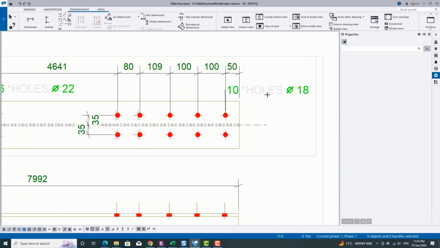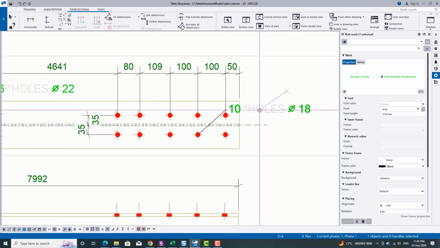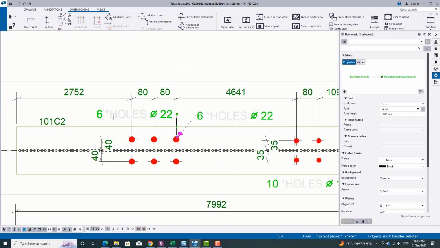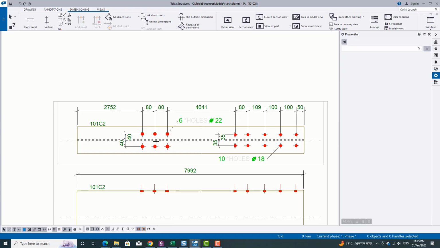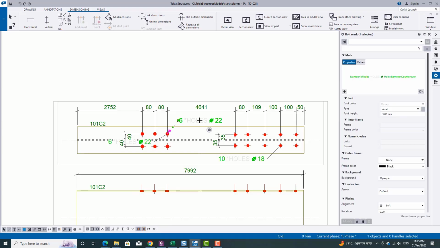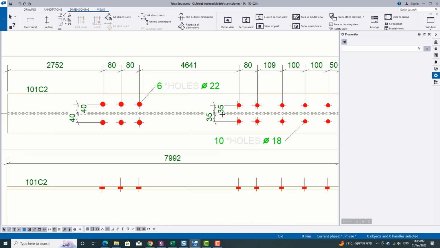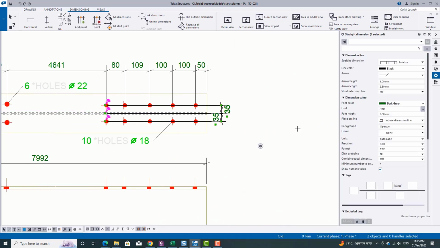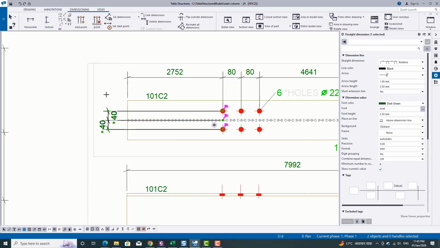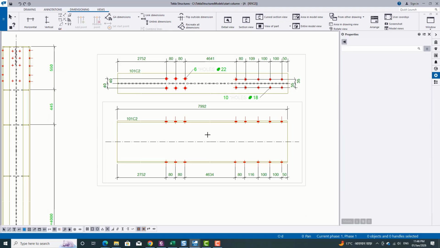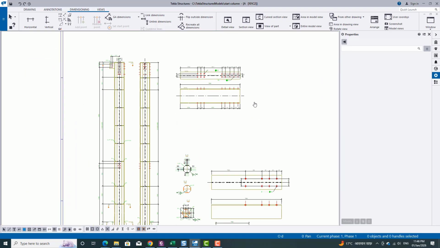Here you can see, now delete this one and keep it. You can move it to the outside, and similarly 40mm goes to the outside, and now it looks perfect for the single part.